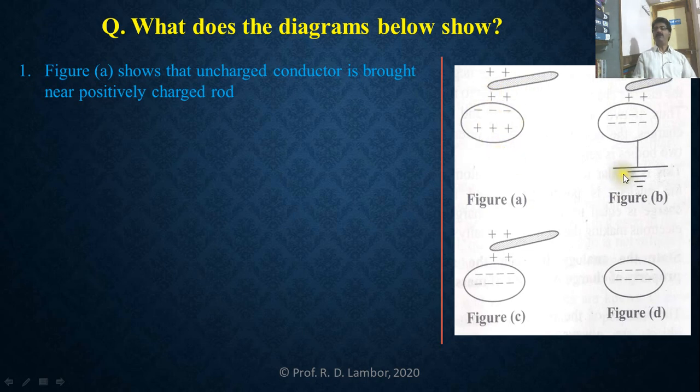Now what does Figure B show? In Figure B, the same uncharged conductor and charged rod are there, but the difference is that this conductor is connected to earth.